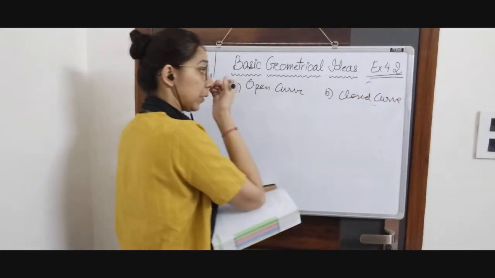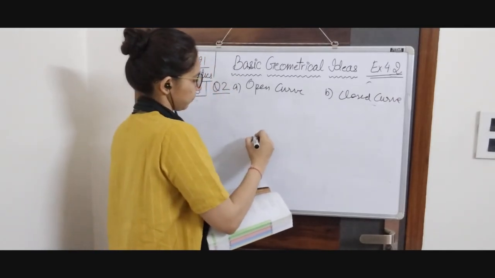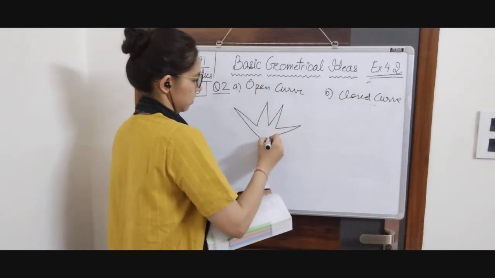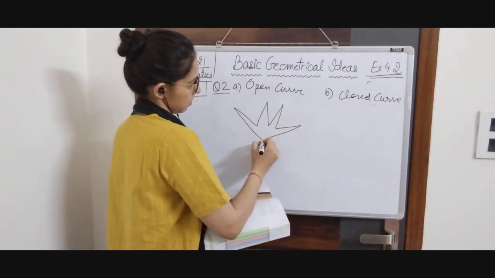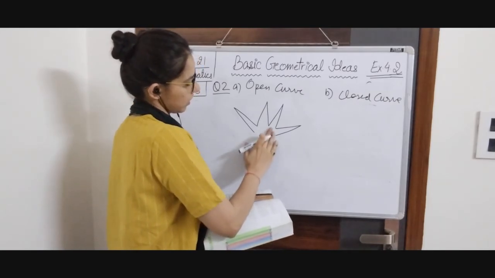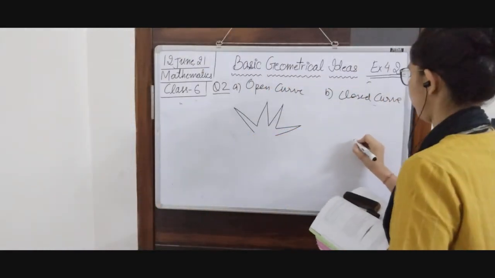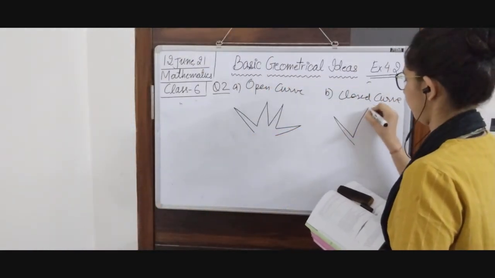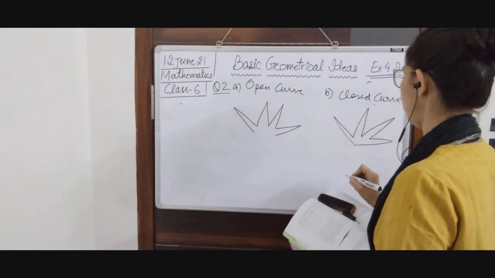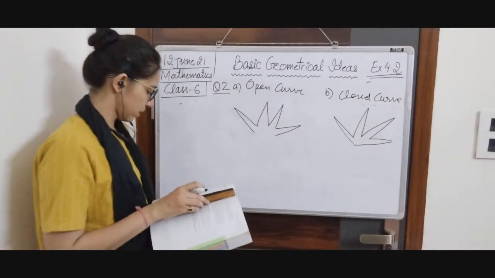So I am going to make a figure like this. Okay, this one is an open curve. Now closed will be, or you can draw another figure also if you wish to.